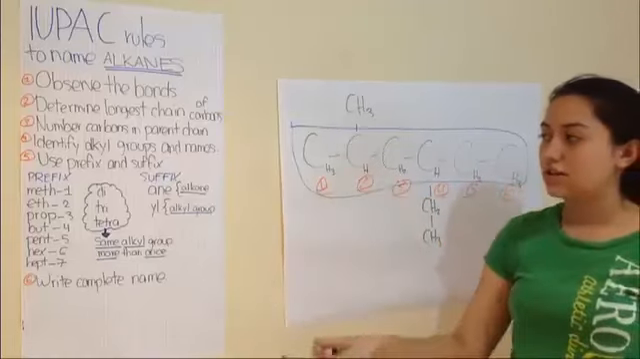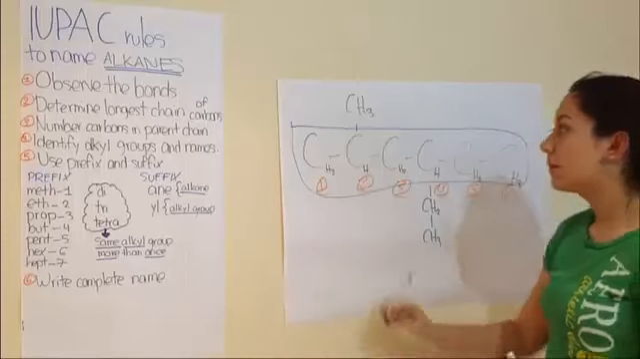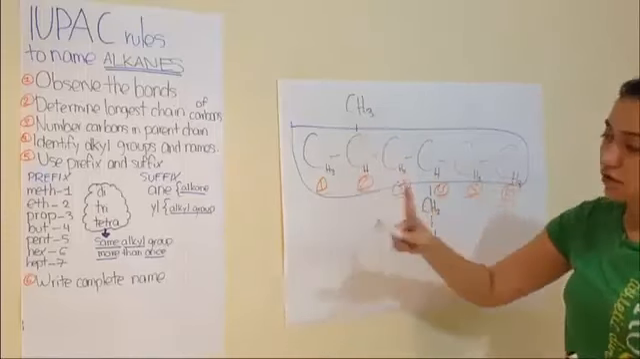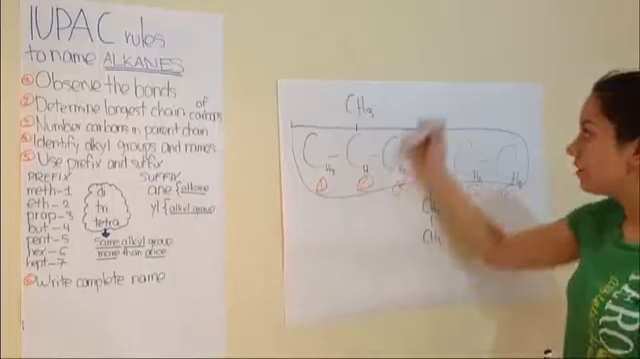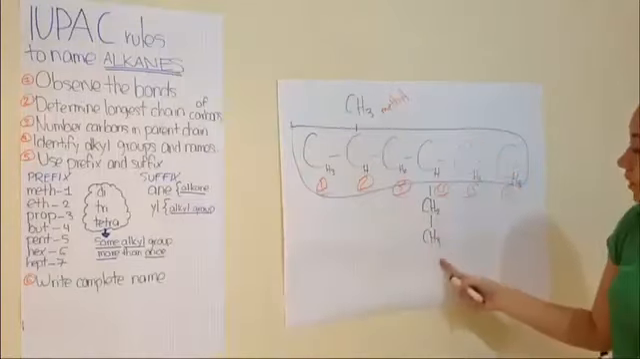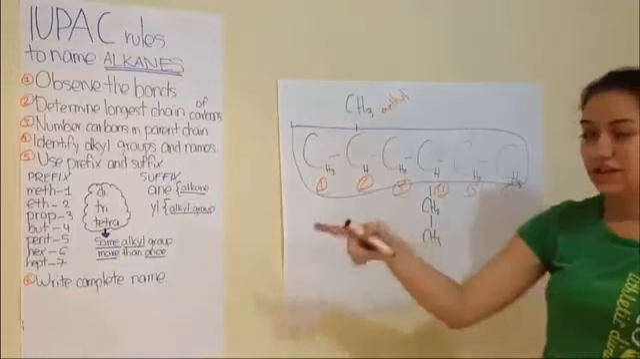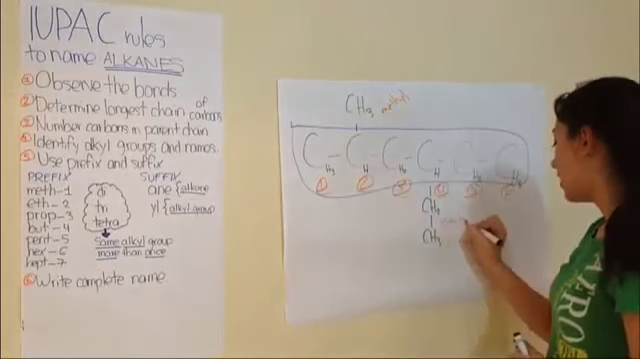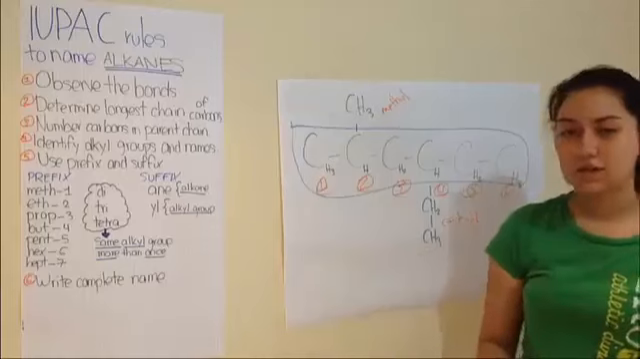Now let's go to the next step, identify alkyl groups and name them. Here we have the first one. We only have 1 carbon, so it's methyl. Let me just write it down here, methyl. Over here we have 2 carbons, which is ethyl. And now the next step is to write the complete name.